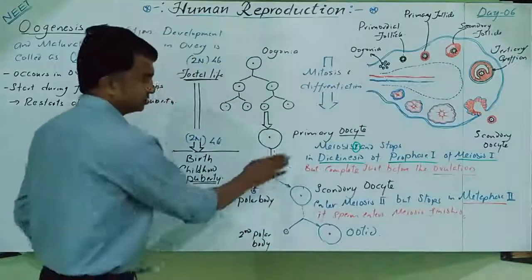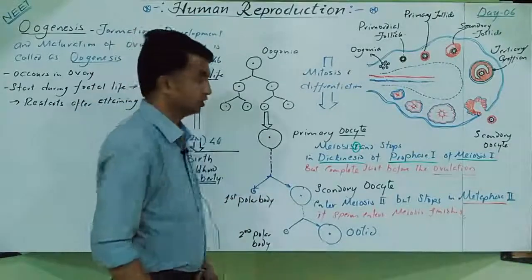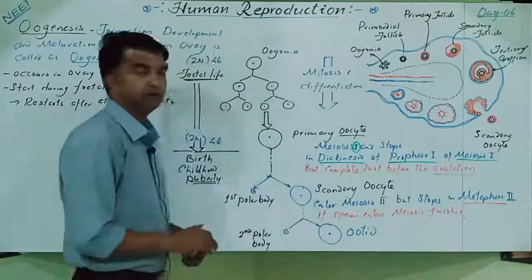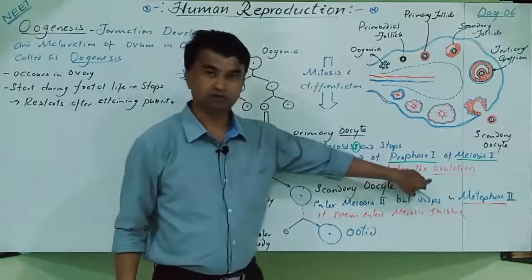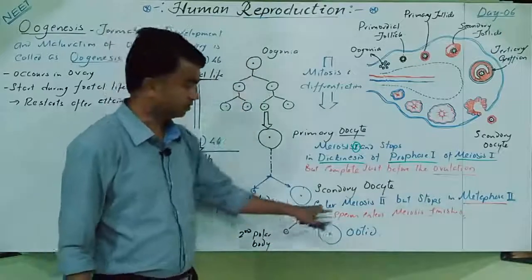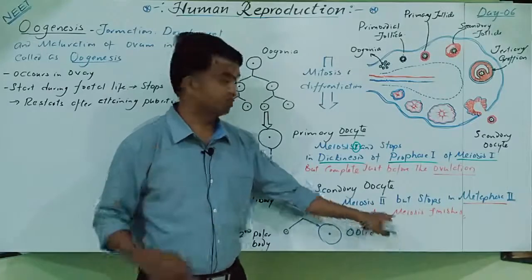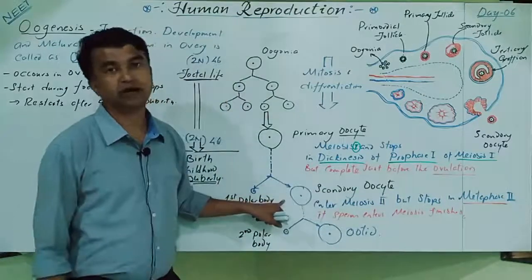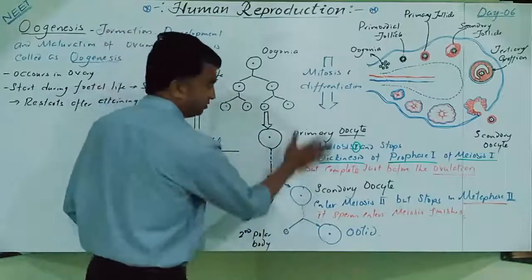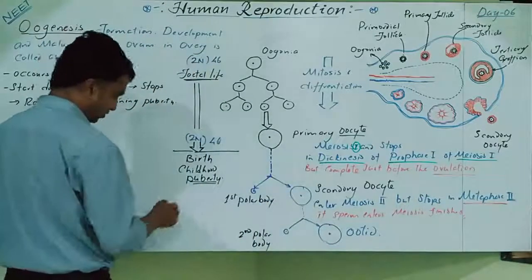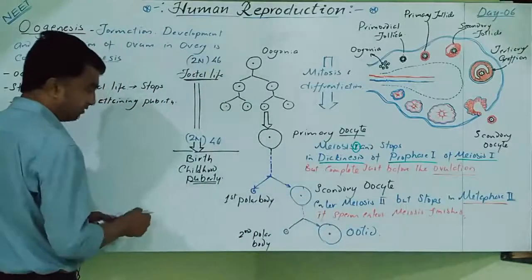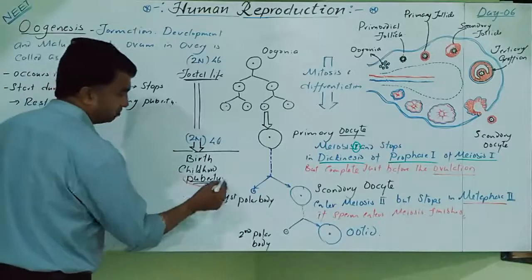So both processes depend on something. Meiosis 1 completes just before the ovulation, which was started in fetal life. Meiosis 2 finishes just after the entry of sperm, which is also in a staggered manner. So this is about the phase of maturation. Everything occurs only after the attainment of puberty.